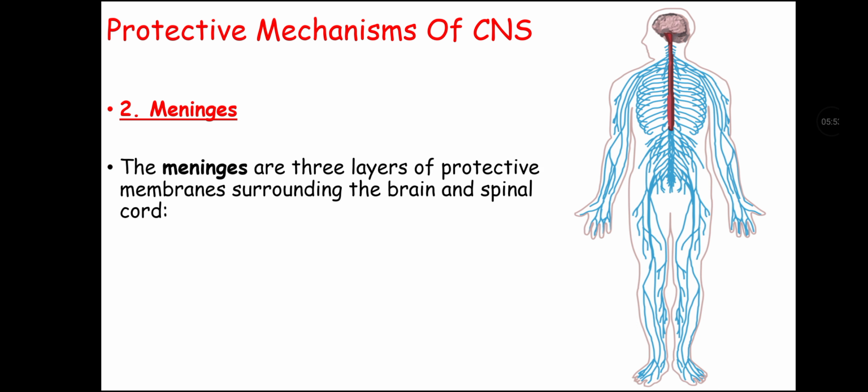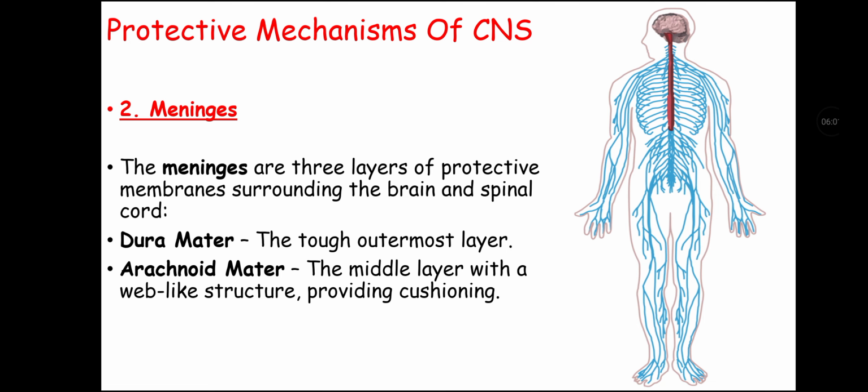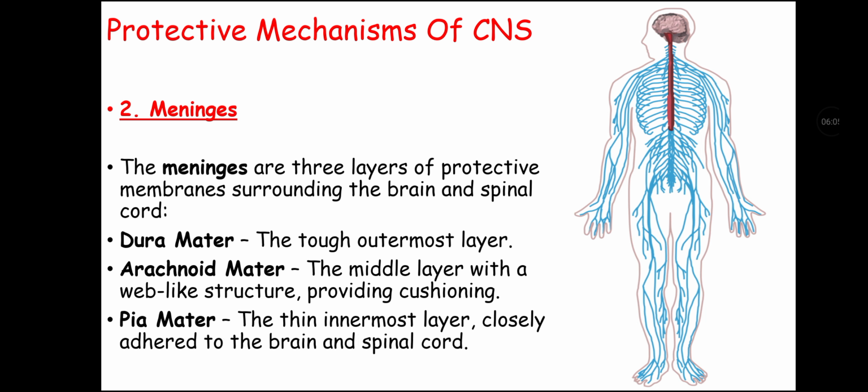Further talking about protective mechanisms of the central nervous system, we have meninges. There are three layers of protective membrane surrounding the brain and spinal cord. These include dura mater, that is the tough outermost layer, arachnoid mater, that is the middle layer with web-like structure providing cushioning, and pia mater, that is a thin innermost layer closely adhered to the brain and spinal cord.